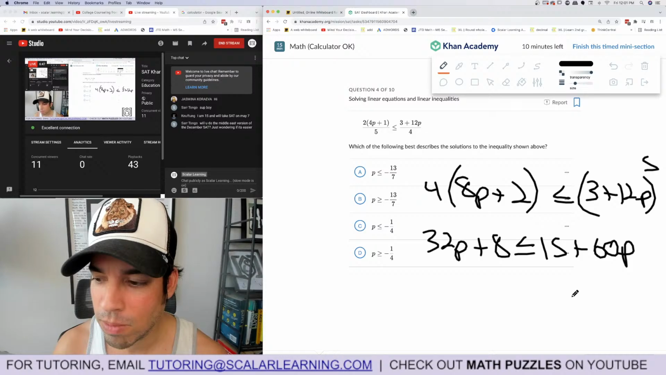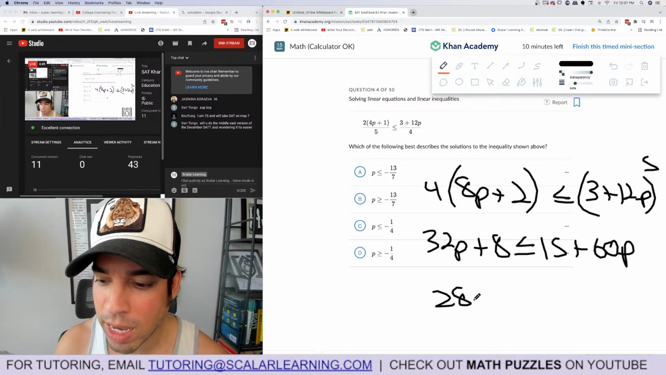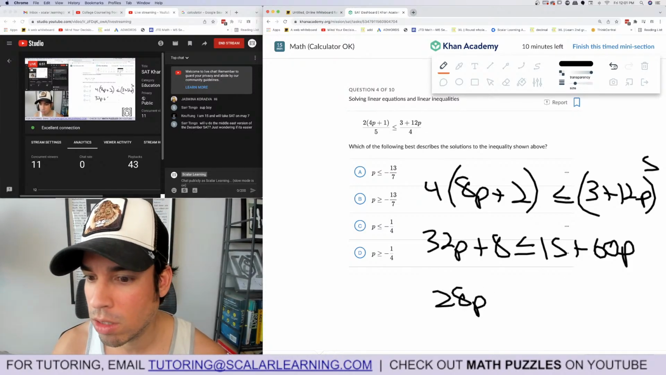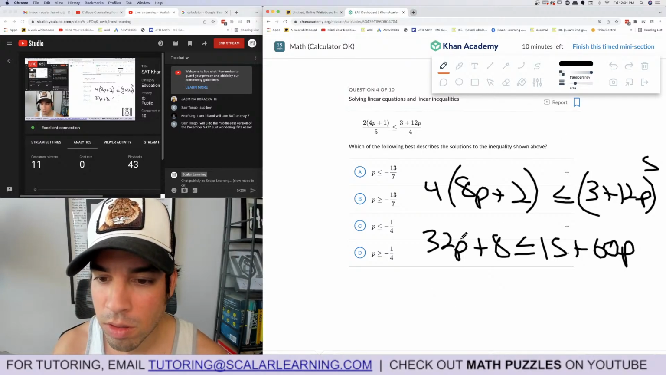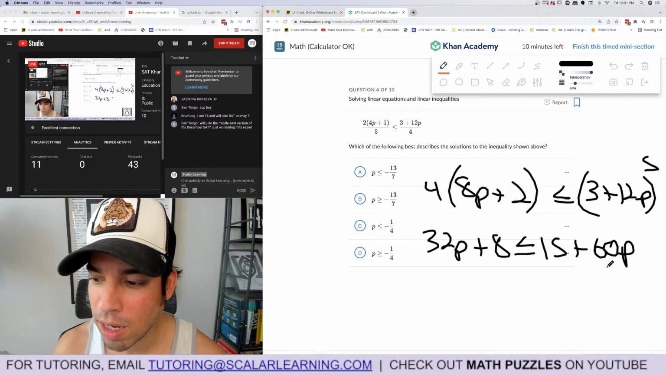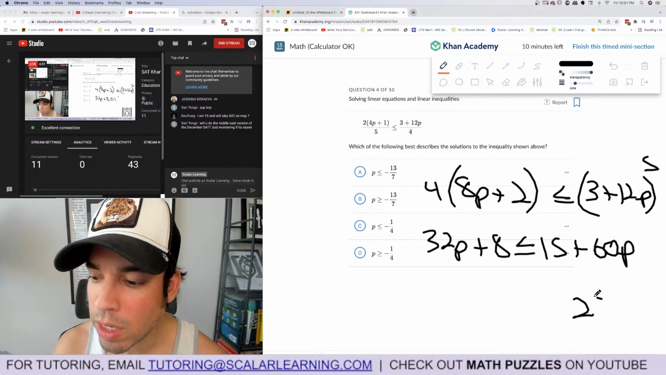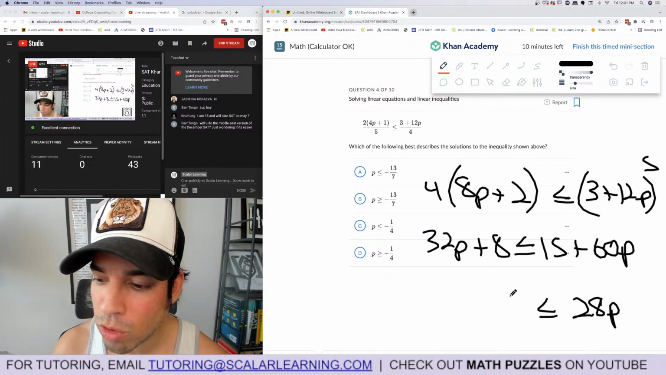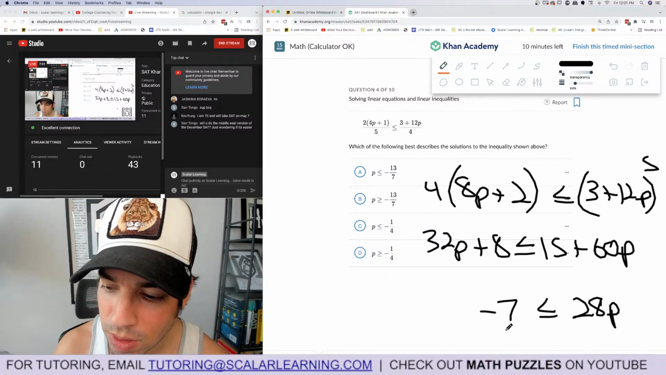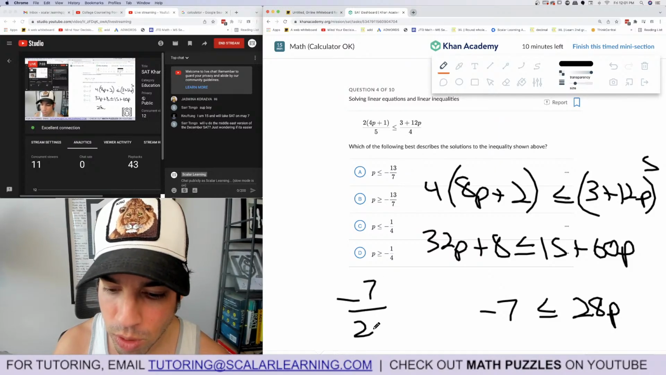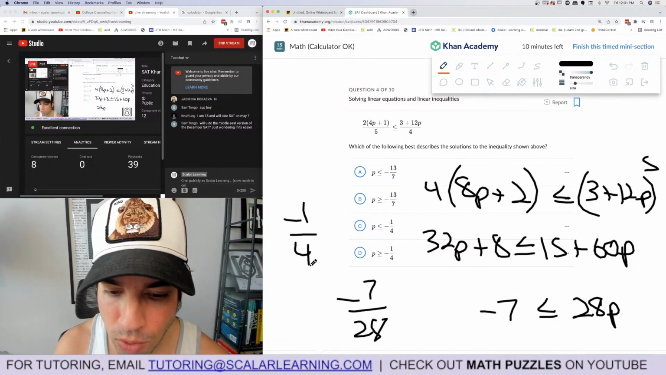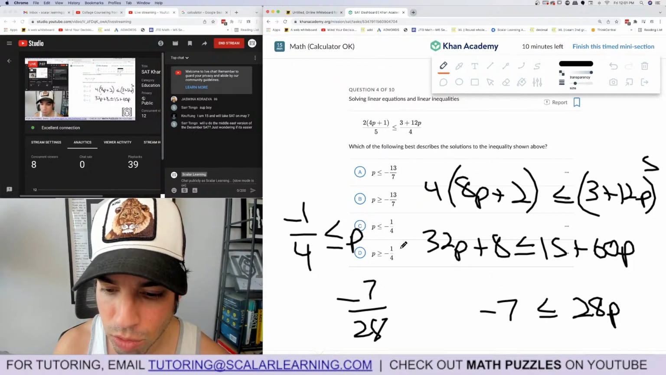Oh, what? I'm making crazy mistakes. So this is 28p. No, sorry. Subtract the other way. So on this side, 28p. So I got 28p is greater than or equal to negative 7. I'm subtracting 50. So it's negative 7 over 28, which is negative 1/4. P is greater than or equal to negative 1/4.